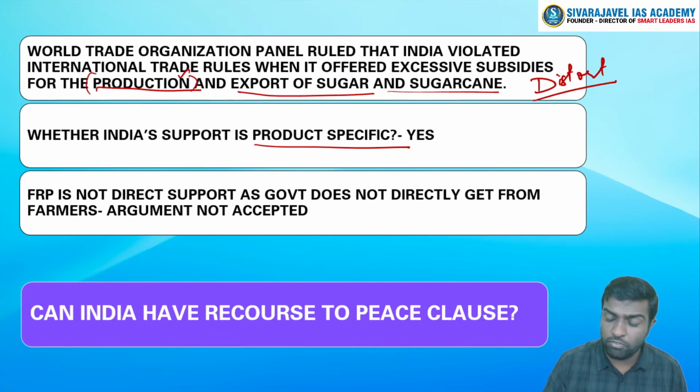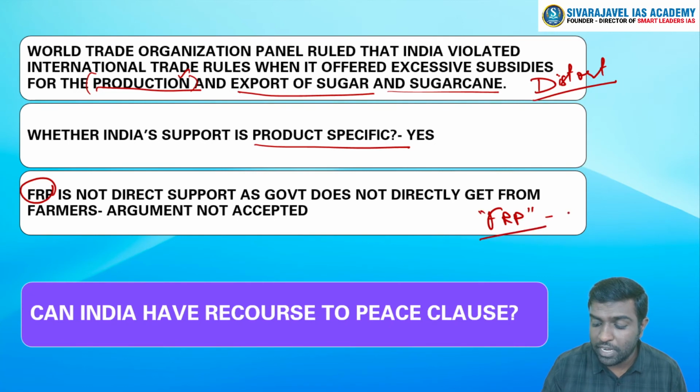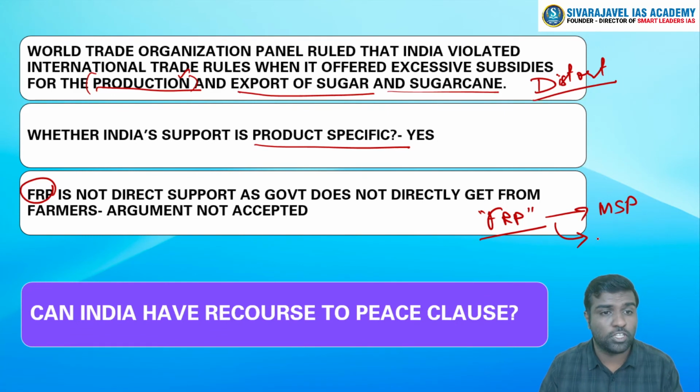For example, when it comes to sugar subsidy, it comes in the form of FRP. What is FRP? Fair and remunerative price, which is a kind of MSP which is issued for the procurement of sugarcane.